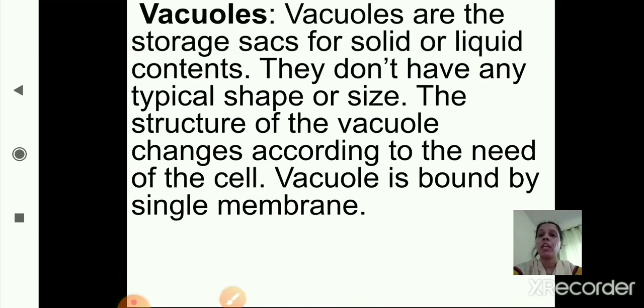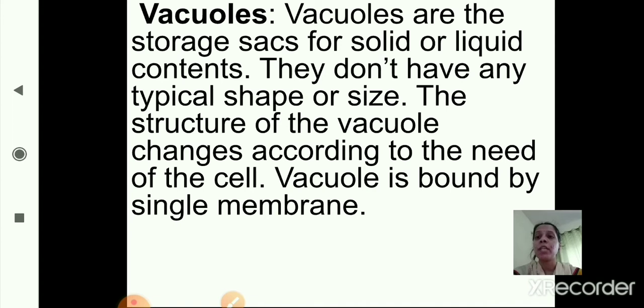Vacuoles. Vacuoles are the storage sacs for solid or liquid contents. They don't have any typical shape or size. The structure of the vacuole changes according to the need of the cell.